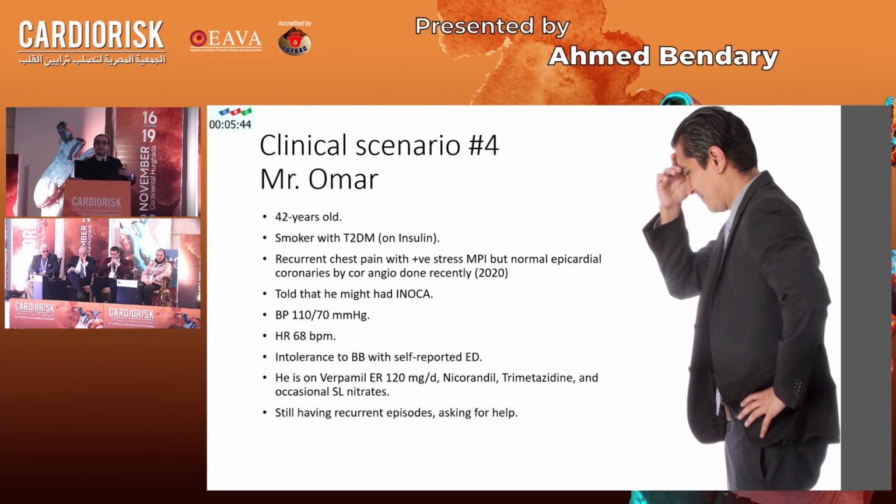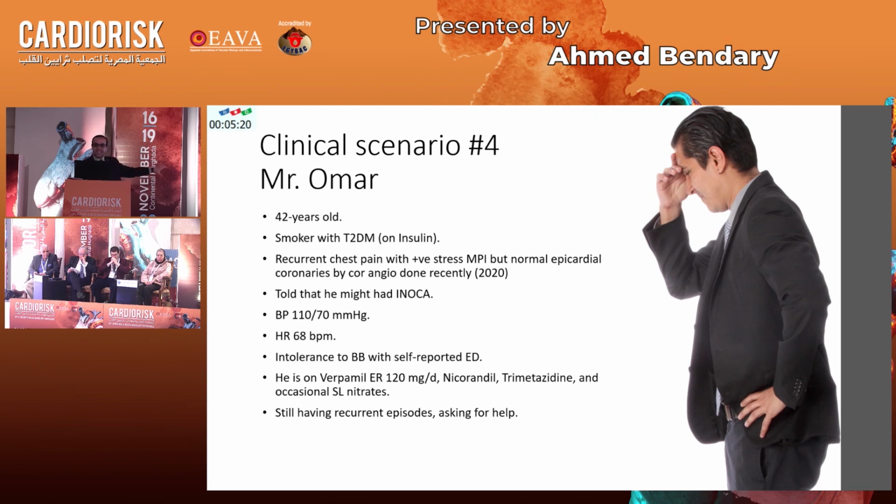His blood pressure at baseline is 110/70. His heart rate is 68. He had intolerance to beta blockers with self-reported erectile dysfunction. He is on verapamil 120 milligram daily, nicorandil, trimetazidine, and occasional sublingual nitrates. And he is still having bothersome symptoms, asking for help.